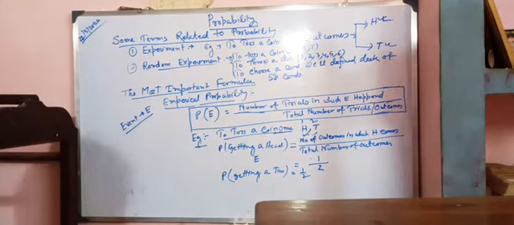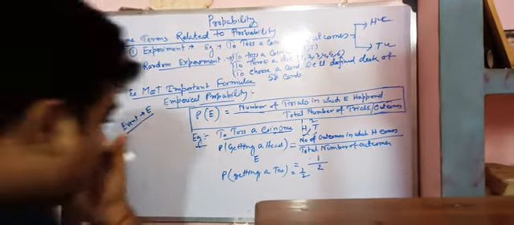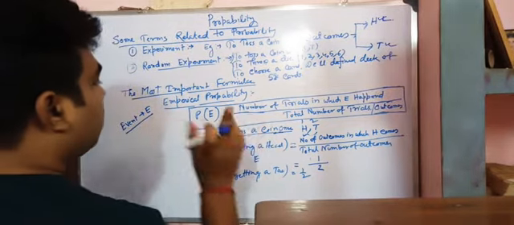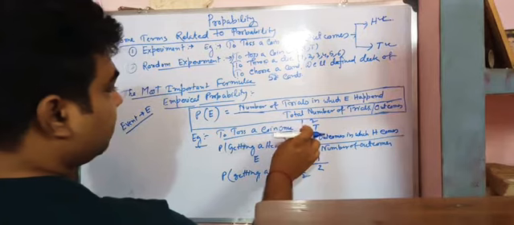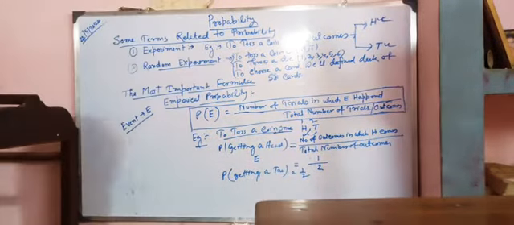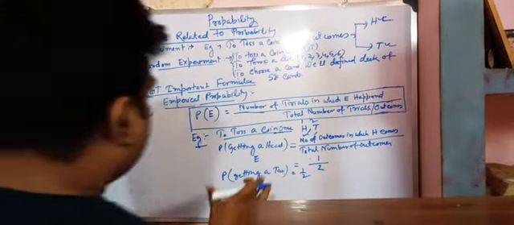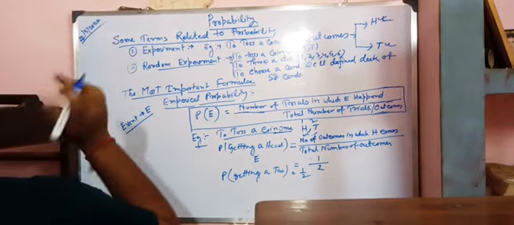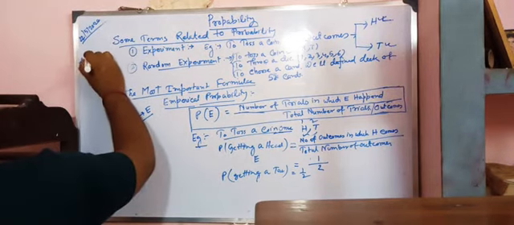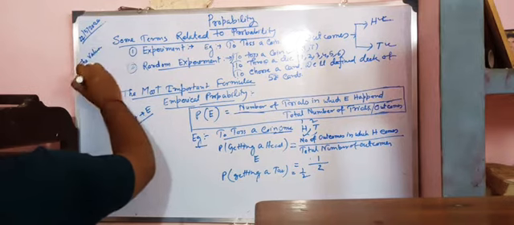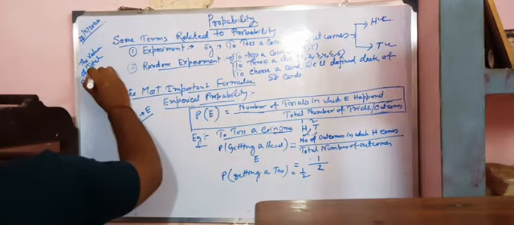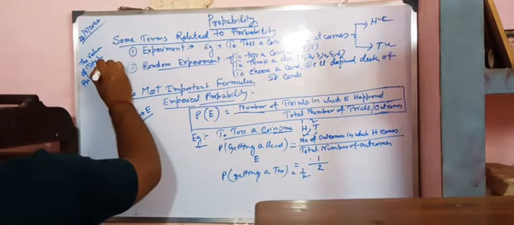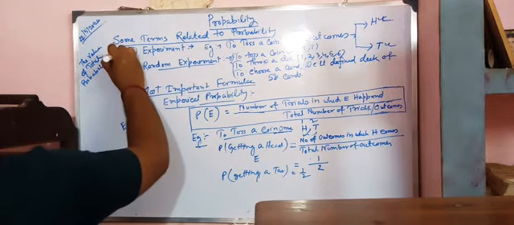One thing we have to remember: if we are tossing a coin once, my result should be either head or tail. So the value of total probability should be 1.